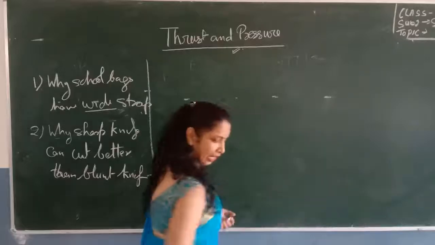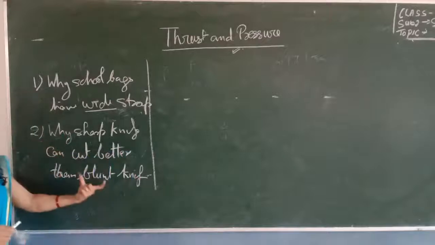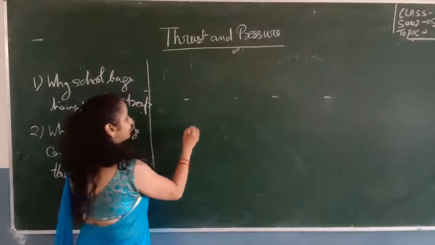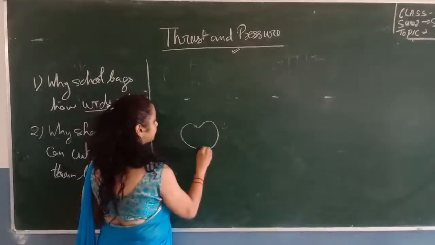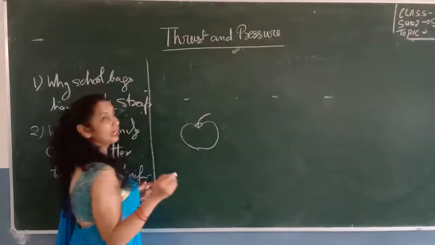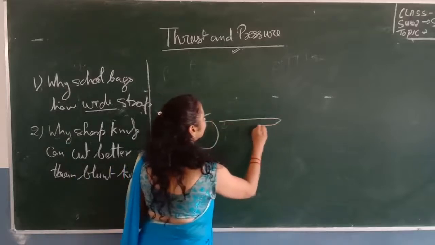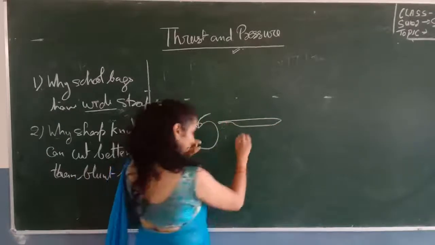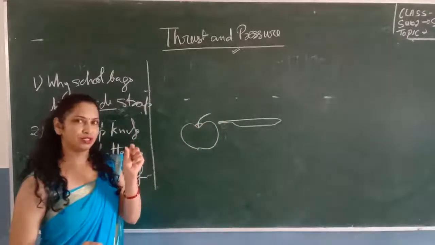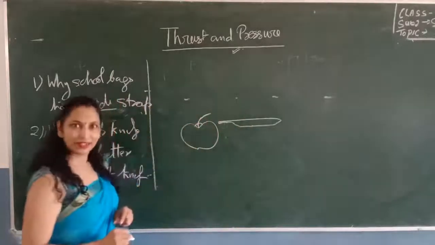So again, you will explain like this. Suppose this is an apple and you are going to cut it with a knife. If this edge is thin, a sharp edge, then the area which is in contact with this apple decreases.